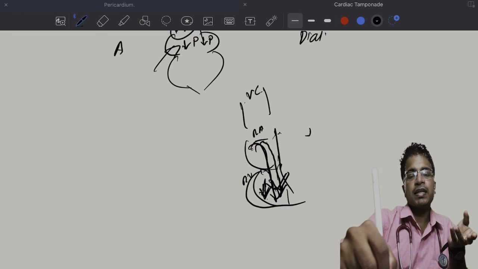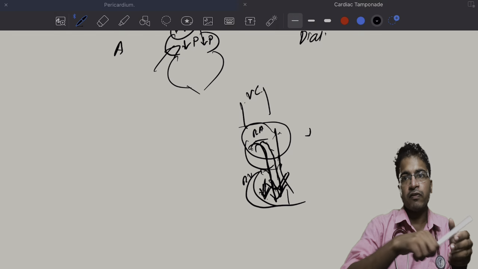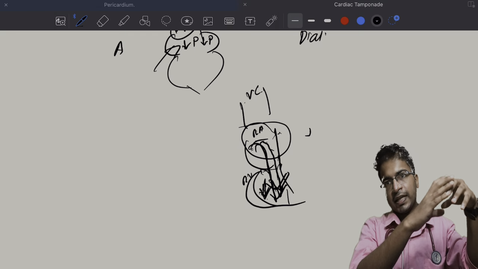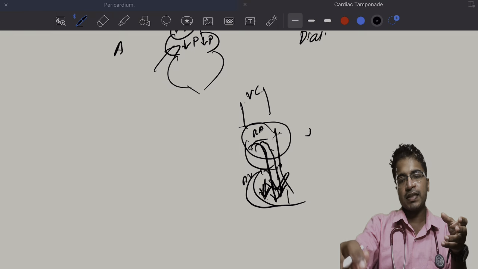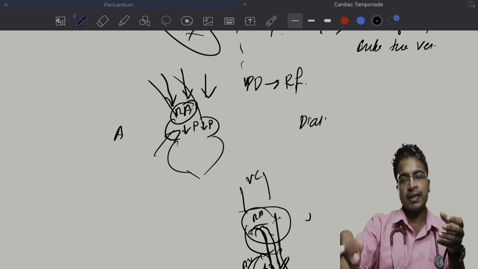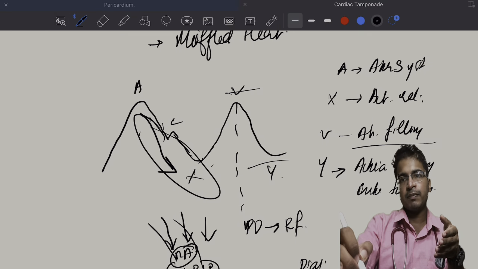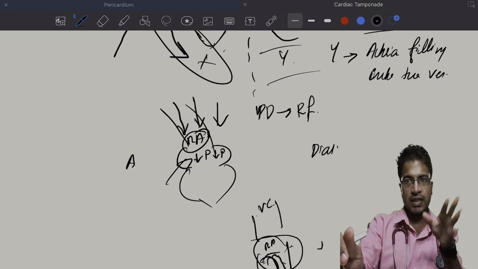This will result in a drop in pressure inside the right atrium because of the blood flow from the right atrium to the right ventricle. The drop in pressure inside the right atrium due to the filling of the atrium into the ventricle is manifested by the Y descent. Okay, so this is what is normal JVP.